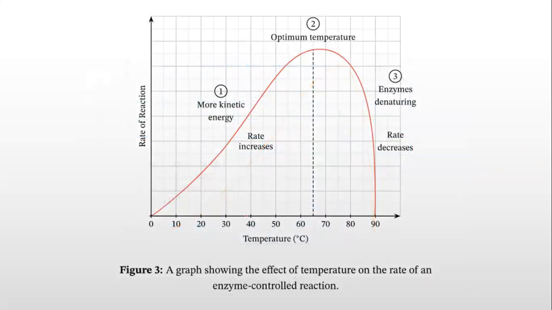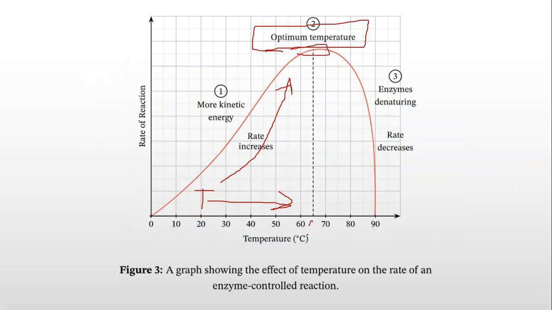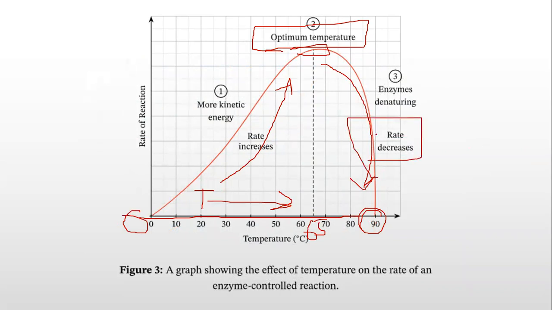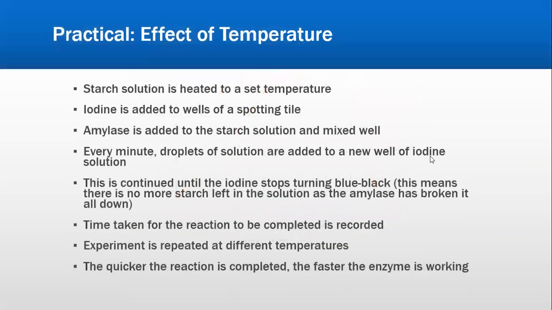Here's another graphical representation against temperature and the rate of reaction. You can see कि जैसे जैसे मैं temperature को increase कर रहा हूँ, the rate is also increasing only till the point of optimum temperature. उसके बाद when the temperature is increased further, up to 65 से आगे, the rate of reaction drops almost to zero. वो बिल्कुल zero पे drop कर जाता है, and hence the rate is decreasing, and this means that they have lost their active site and the enzymes have denatured.